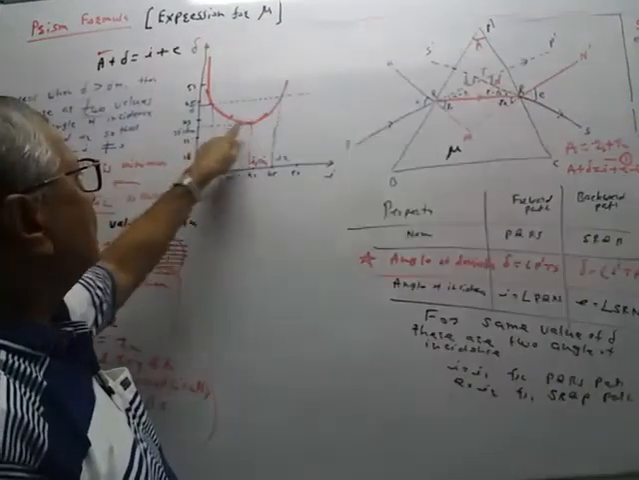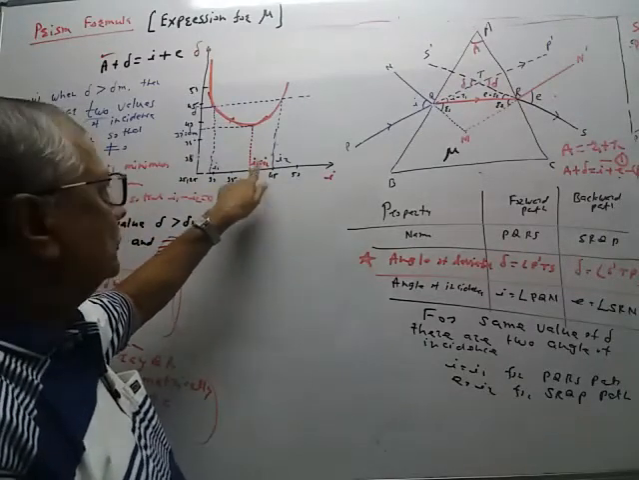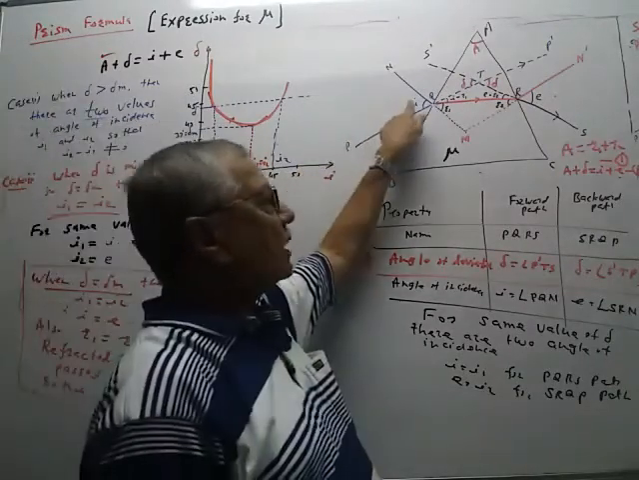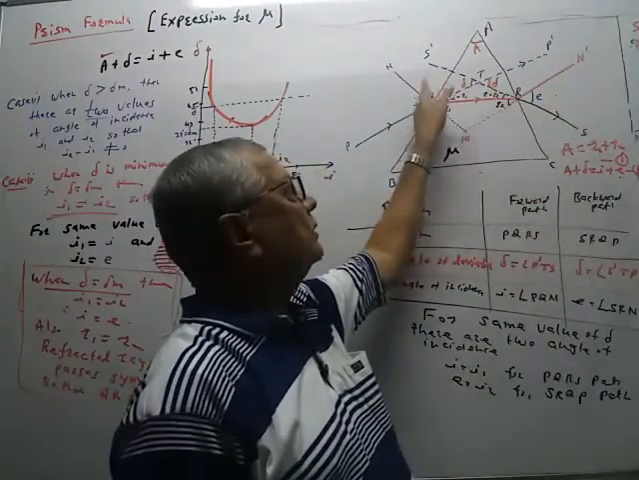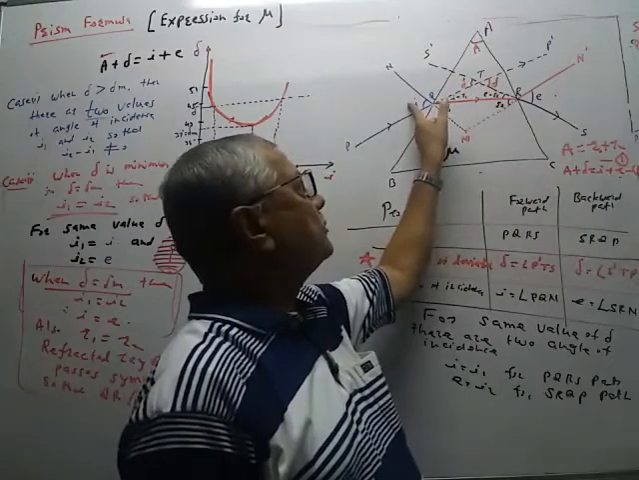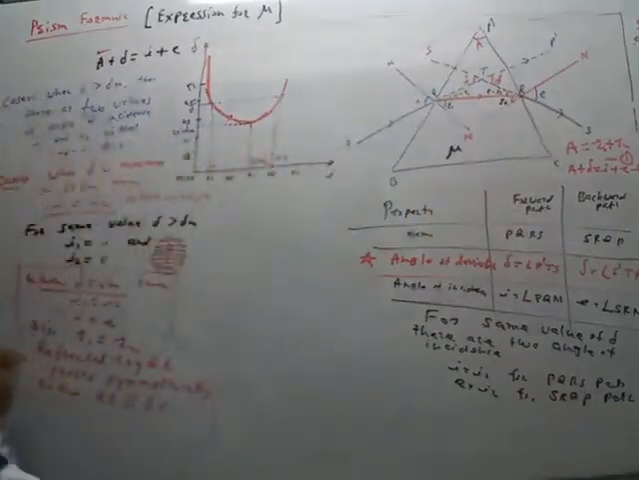So when delta is equal to delta M, the two angles of incidence I1 and I2 become equal. One angle of incidence I1 is equal to I for the forward path, and the second angle of incidence E is for the reverse path. For the same value of delta, one angle of incidence is I, the other is E. So I becomes equal to E.